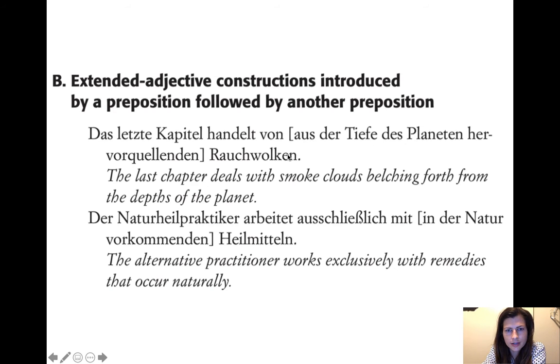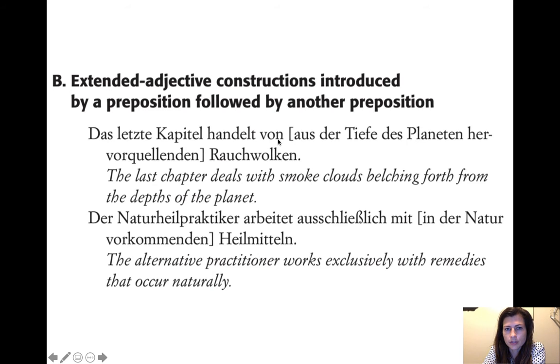So basically, it deals with handelt von. Now we're already inside a prepositional phrase, and inside that prepositional phrase, our extended adjective construction is going to describe the object of the preposition, which is fine. The object of the preposition is a noun. You can describe any noun with an extended adjective construction, just like you can describe any noun with an adjective, right? So basically, the thing to note about this is that you end up with two prepositions next to each other, because you start your prepositional phrase, and then often your extended adjective construction also begins with a prepositional phrase.